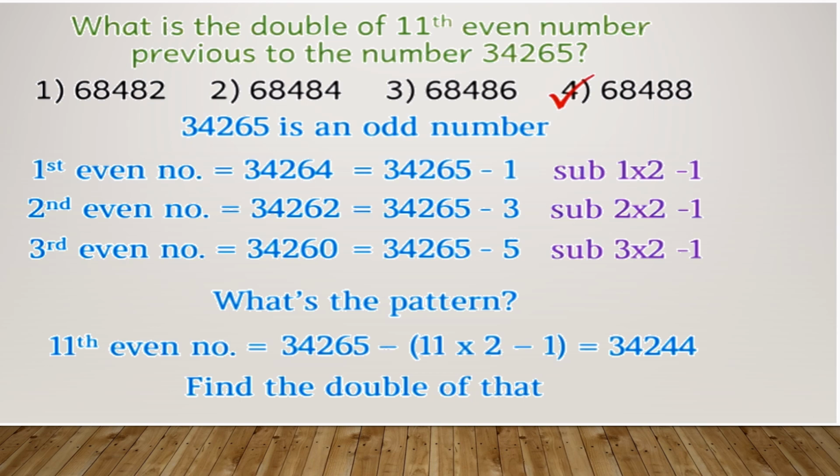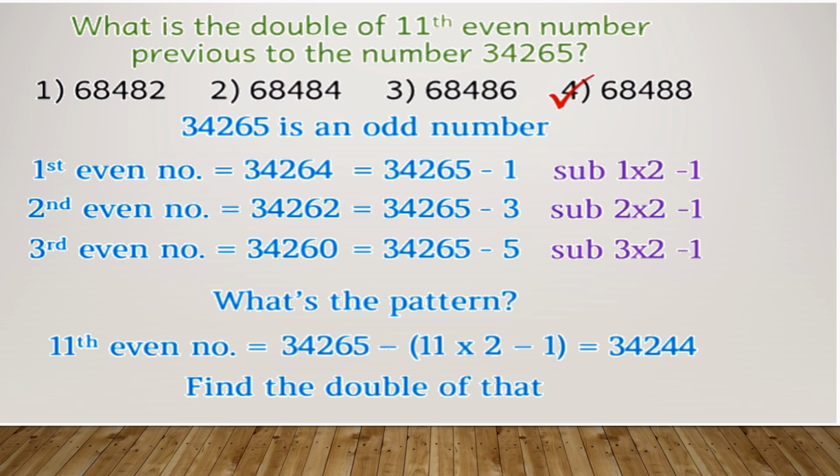Then the second even number is 34,262. How did you get this number? You subtracted 3 from the odd number that is given to us, that is 34,265. The third even number is 34,260. How did you get this number?